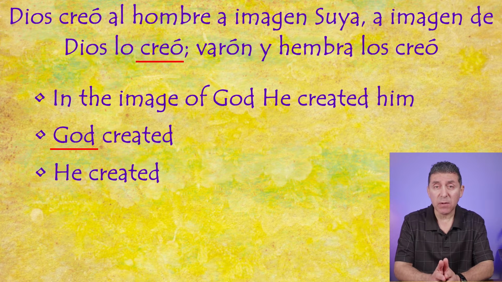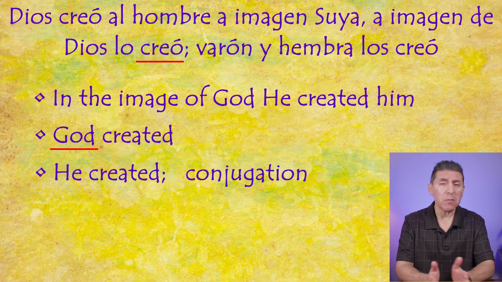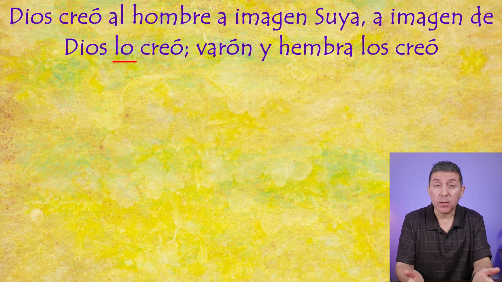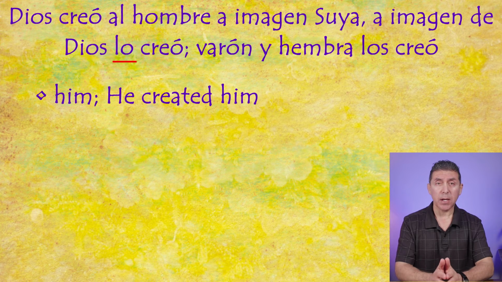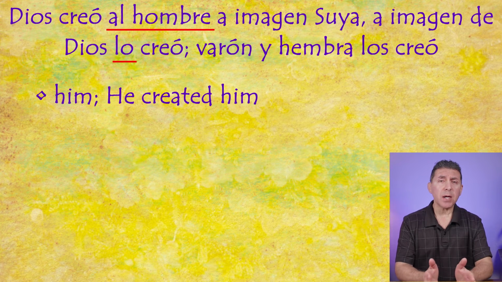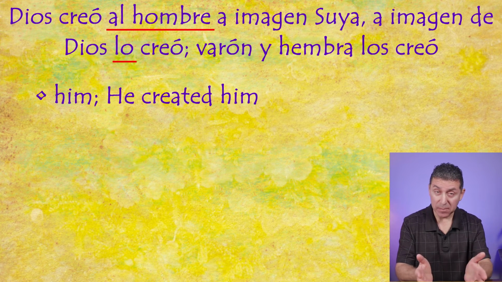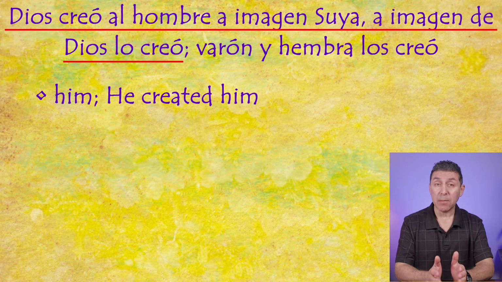In Spanish, the tense of the verb, or what is called the conjugation of the verb, can, most of the time, tell you who it's referring to without using the subject pronoun, he in this case. Does that make sense? Muy bien. What about lo? What's that referring to? In this context, it's the pronoun him. He created him. Lo creó. So in this case, lo is actually referring back to al hombre, the man. Now note that they're both singular, so they agree with each other. For more practice, we'll see a plural example in the next section. Claro, clear? Excelente. Our verse so far then is, Dios creó al hombre a imagen suya.